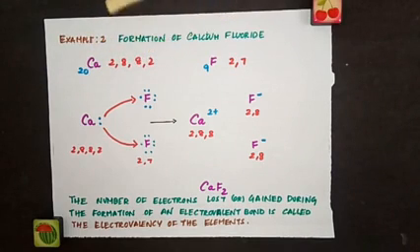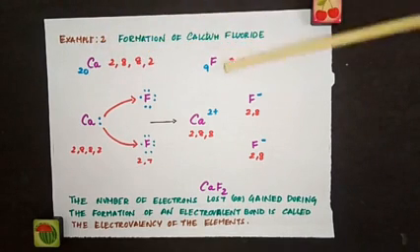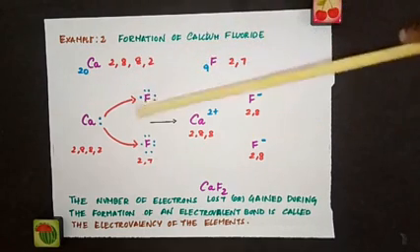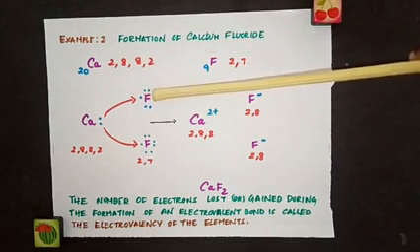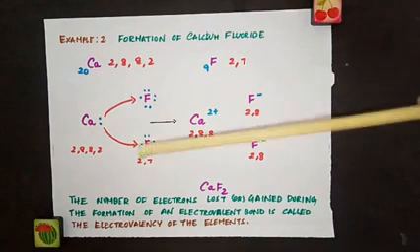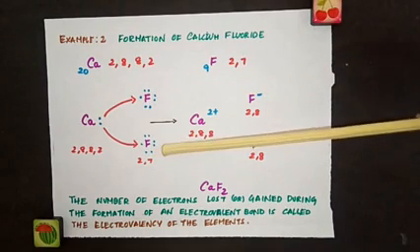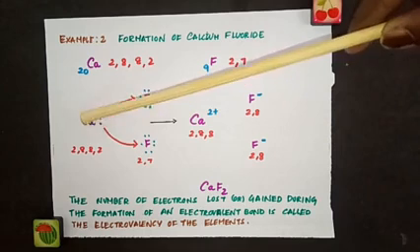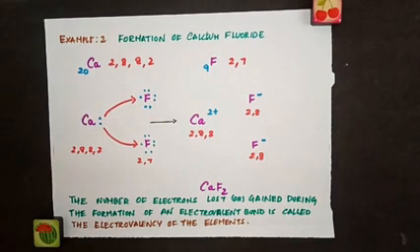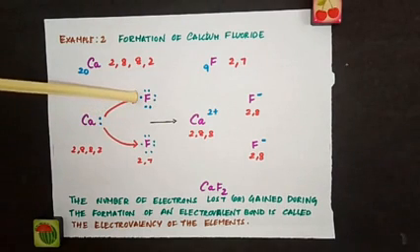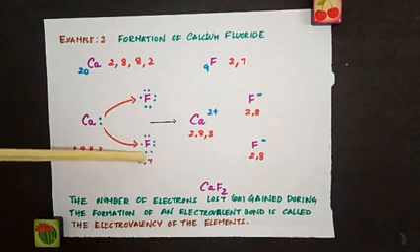So what will calcium do? Calcium will find 2 fluorines and give each fluorine one electron. So this fluorine gains 8 in the valence shell, this fluorine also gains 8 electrons in the valence shell, and calcium also has 8 electrons in the valence shell. Calcium, with its 2 valence electrons, is transferring 1 electron to this fluorine and another electron to this fluorine.